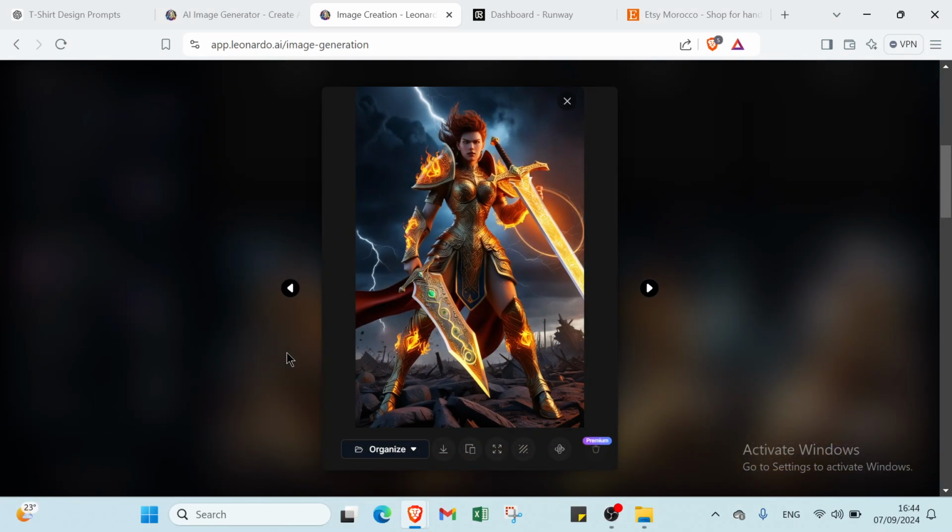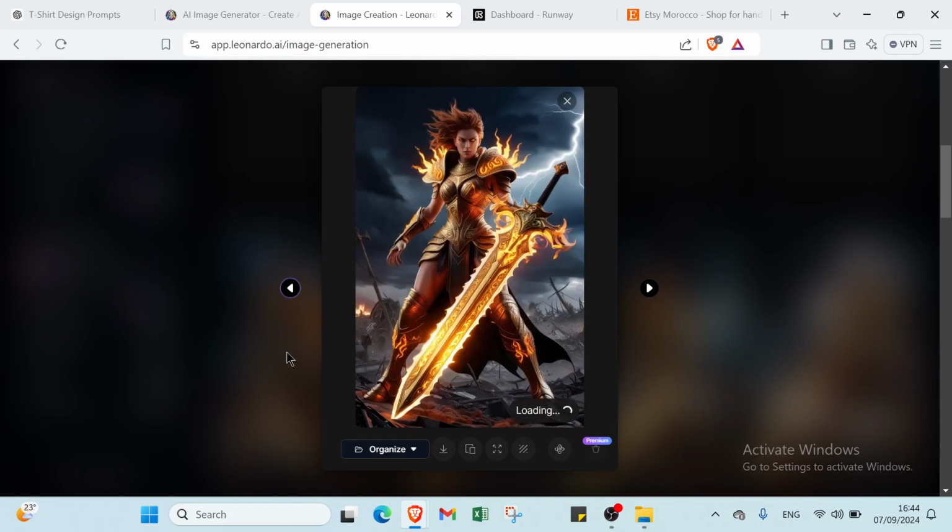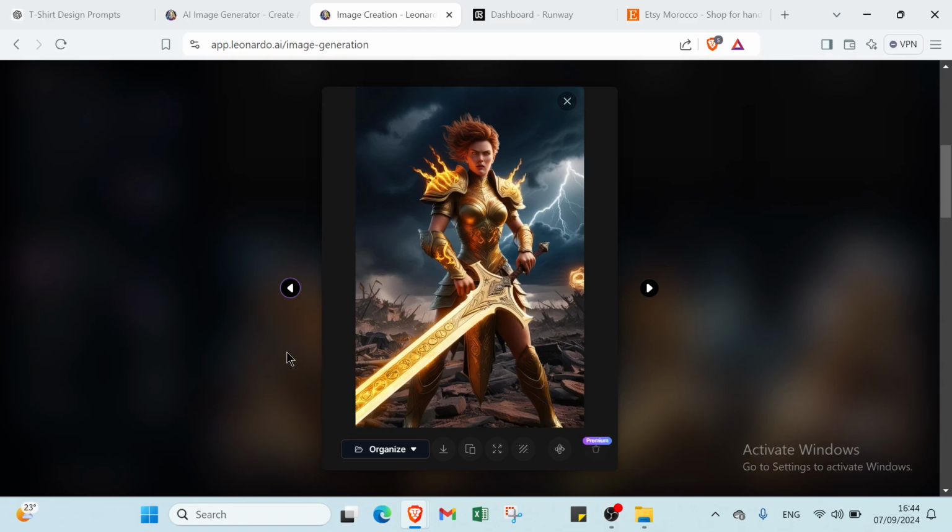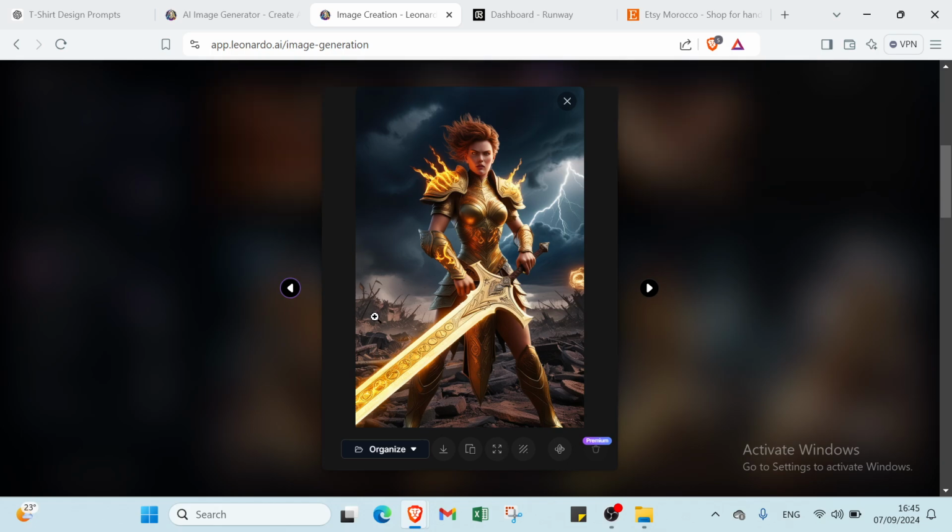Now, as you can see, it's bad with words. Don't try to write something on the screen with AI image generators, just don't. But like this, I can see this as a t-shirt design. Let me do this one as well. I will just change the existing prompt, click on generate one more, and we are going to get a result something like this. Now all of this can be t-shirt designs.